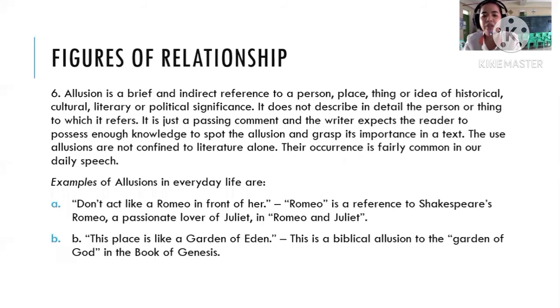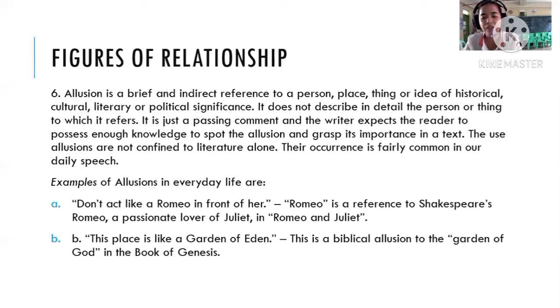Okay, so next one is about allusion. Allusion is a brief and indirect reference to a person, place, thing, or idea of historical, cultural, literary, or political significance. So it does not describe in detail the person or thing, so it is just a passing comment, and the writer expects the reader to possess enough knowledge to spot the allusion. So allusion is basically more of symbolism of a certain concept, situation, or idea.